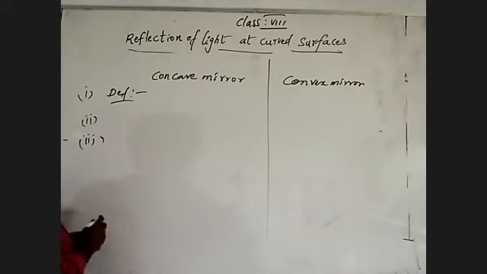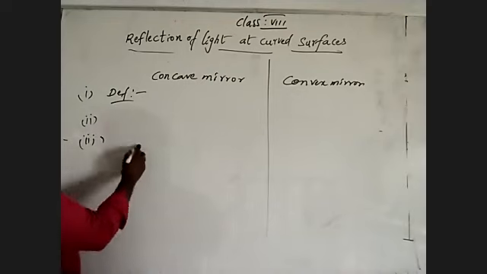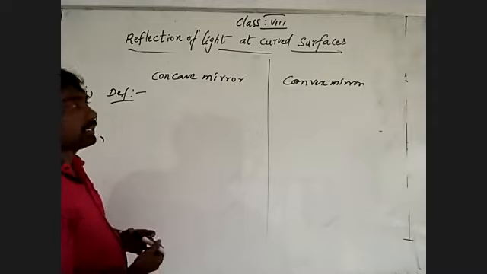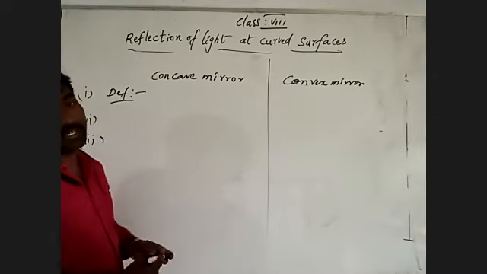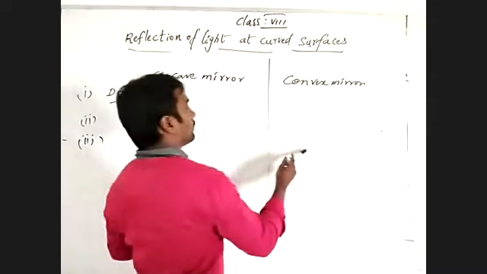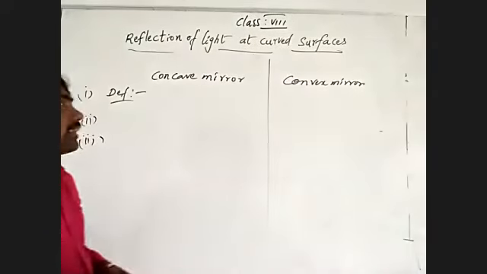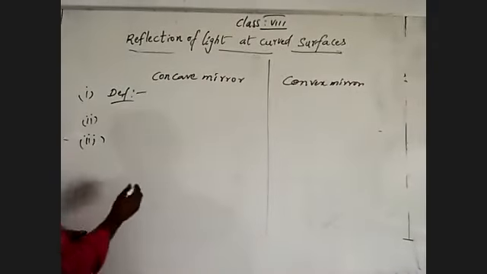Third thing, a concave mirror gives convergent reflection. A convex mirror gives divergent reflection.